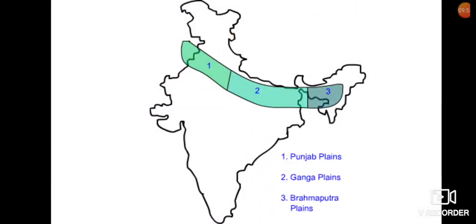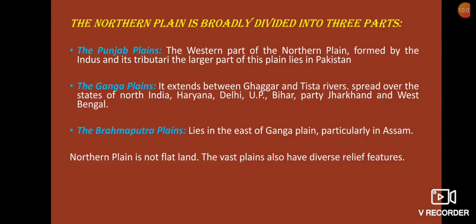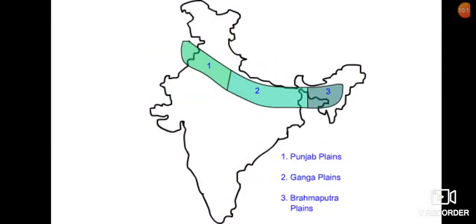And particularly in Assam lies the Brahmaputra plains. The Brahmaputra Plains lie to the east of the Ganga Plain, particularly on the Assam side. The northern plain is not flat land. The vast plains also have diverse relief features. So here you can see the three divisions of the northern plains, that is the Punjab plains, Ganga plains and the Brahmaputra plains.